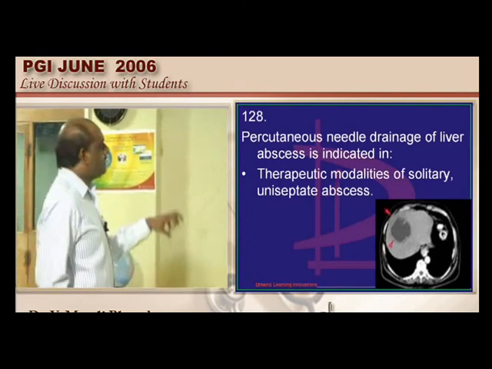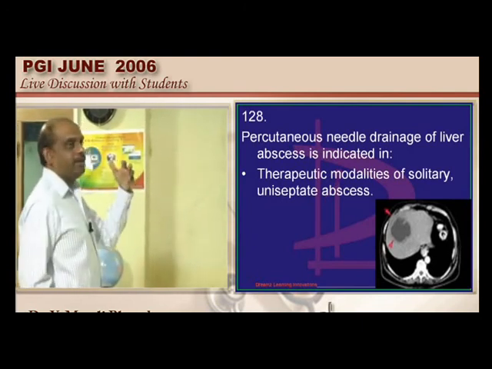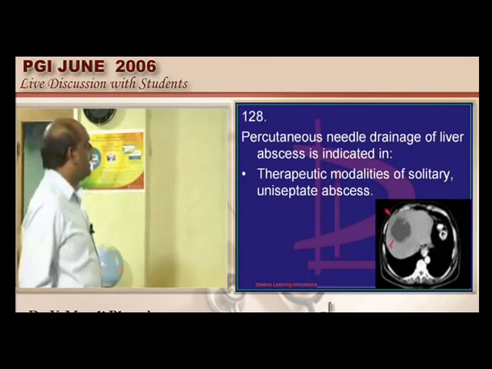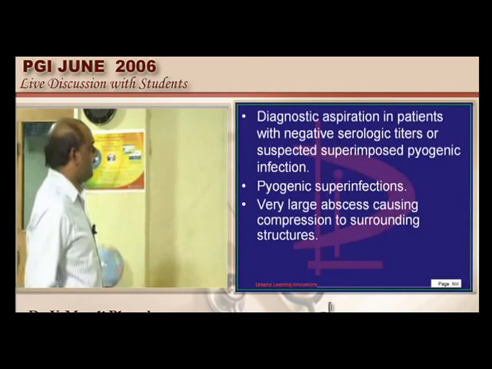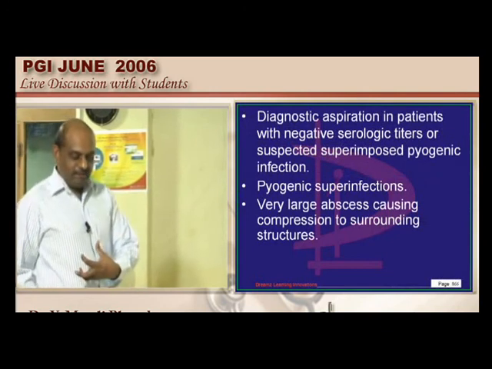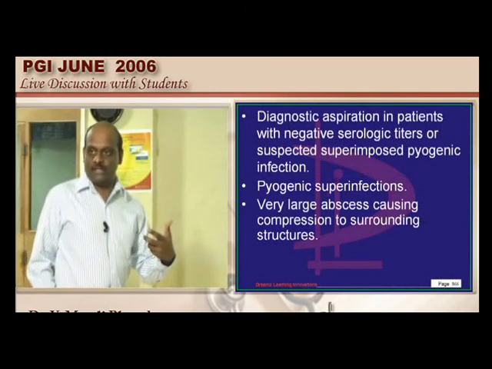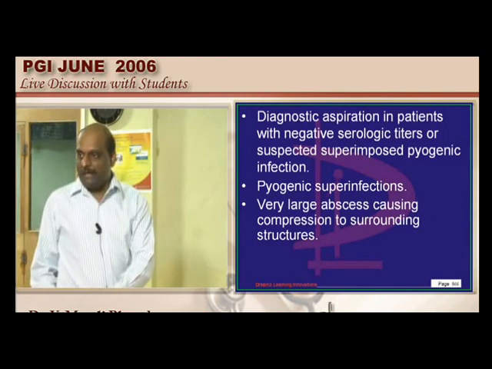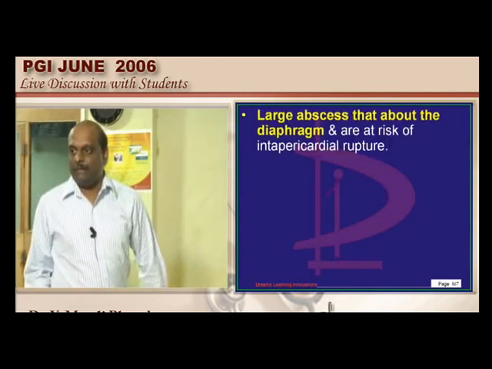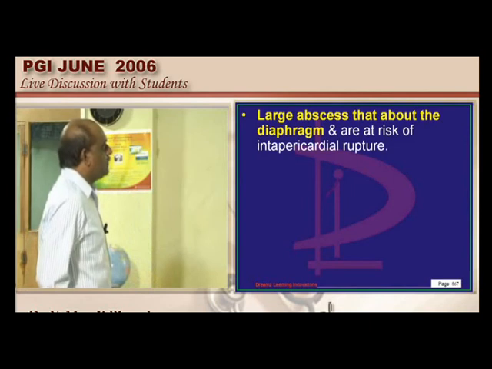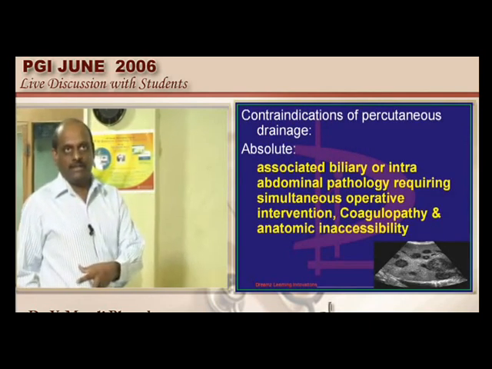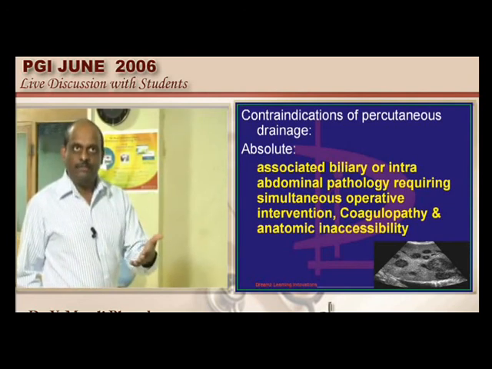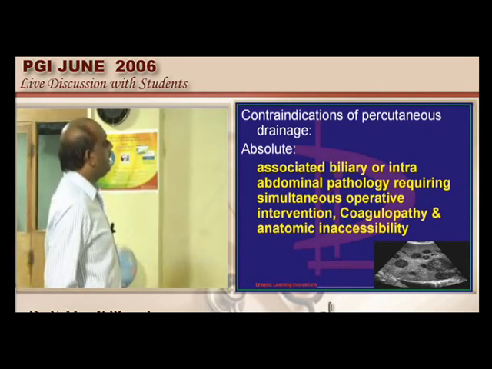and there is a liver abscess found, but negative serological titers are there, you are not sure of the diagnosis. For diagnostic purposes, you can aspirate. If it is a large abscess about to rupture into the heart, you need to debulk it. That is another indication for percutaneous aspiration of it. Similarly, if it is causing compression of adjacent biliary radicals and leading to dysfunction, that is an indication. But what are the contraindications?